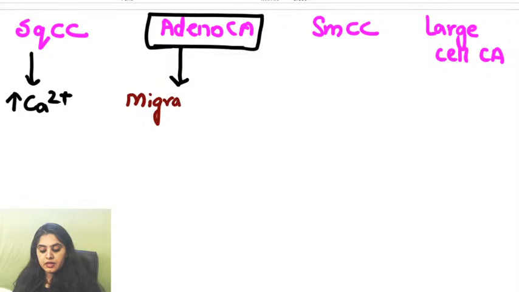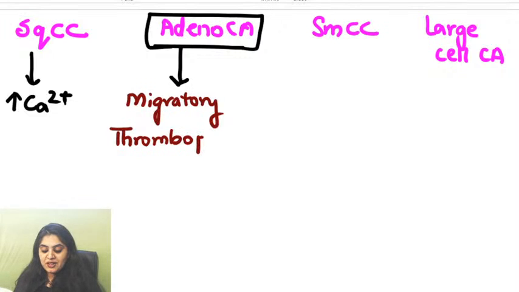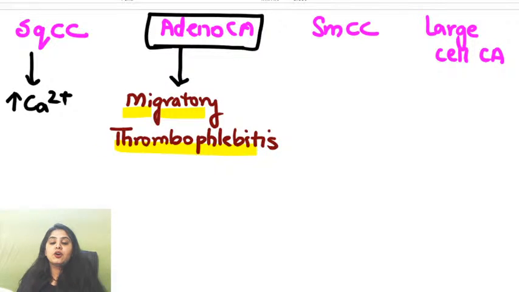Migratory, I'll write it down. Migratory, great guys. Thrombophlebitis, not SIADH over here. So remember, migratory thrombophlebitis, Trousseau's phenomenon. Pancreatic cancer also shows you this, na? Surgery question. Pancreatic cancer, lung adenocarcinoma, they show you Trousseau's phenomenon. So what is it?